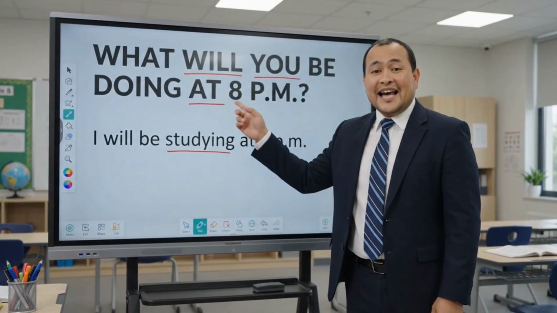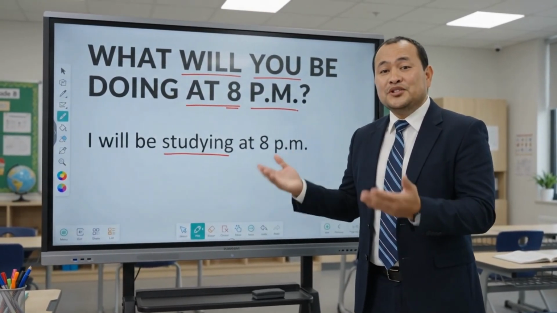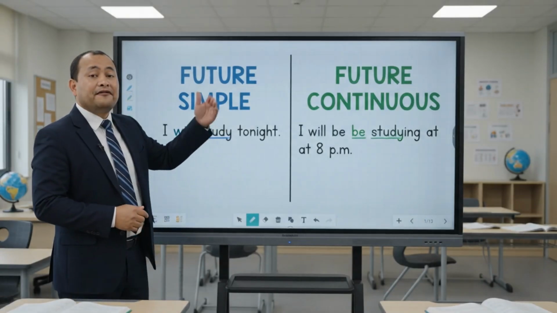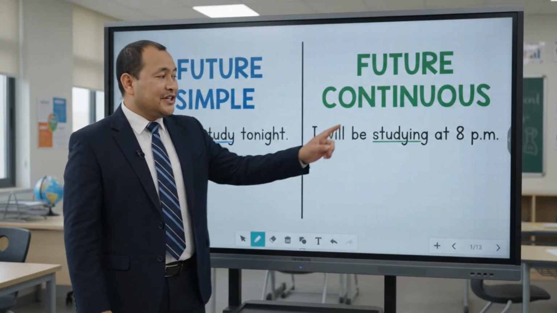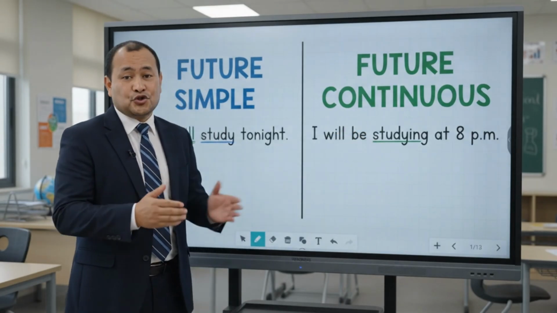We can ask about the activity with a WH question. What will you be doing at 8 p.m.? Future simple talks about a future action. Future continuous focuses on an action in progress at a specific future time.